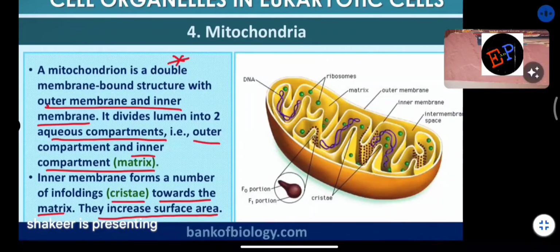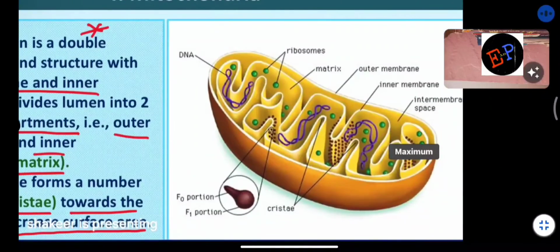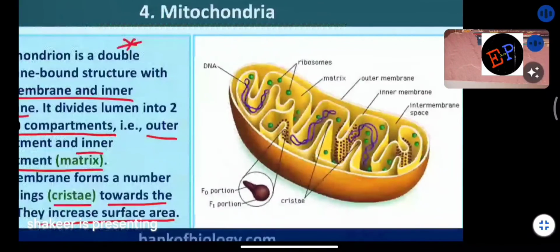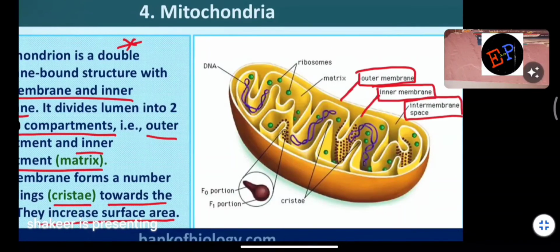So if you see in this figure, this membrane is called the outer membrane. And this membrane which you see here is called the inner membrane. The gap between the inner membrane and outer membrane is called the intermembrane space. Understood now? Inside this inner membrane you can find the DNA, the ribosomes, and the semi-liquid which is called matrix. And the inner membrane has cristae. These infoldings which you are seeing over here are called cristae.